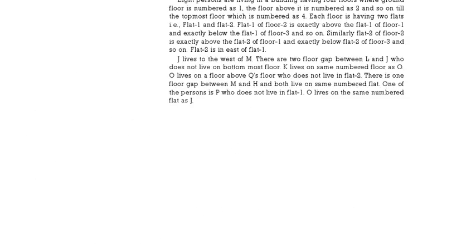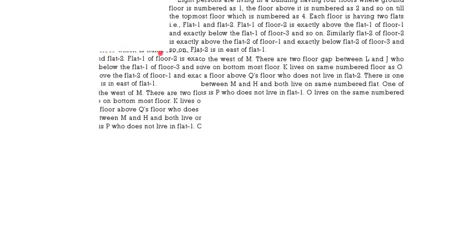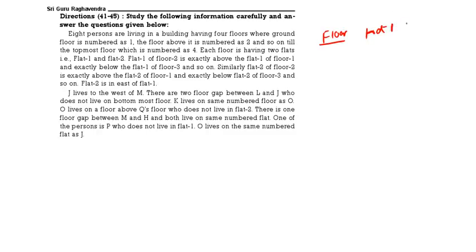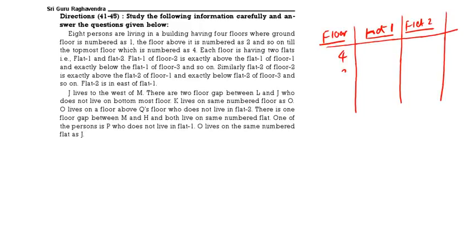Study the following information carefully, then answer the questions. 8 persons are there in a building having 4 floors, where the ground floor is 1, the floor above is 2, and so on till the topmost floor is 4. Each floor has 2 flats. So floors and flats we can take like this. This is floor, this is flat 1, this is flat 2. Floor, flat 1, flat 2. So under the floors you write down, since there are 4 floors, 4, 3, 2, 1.